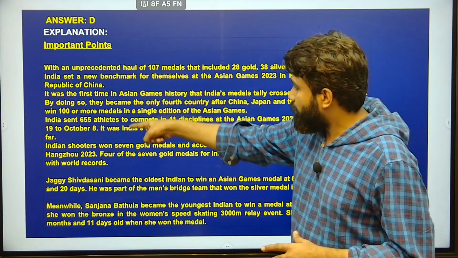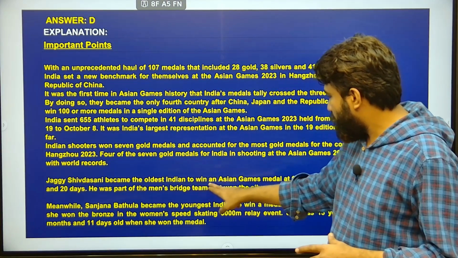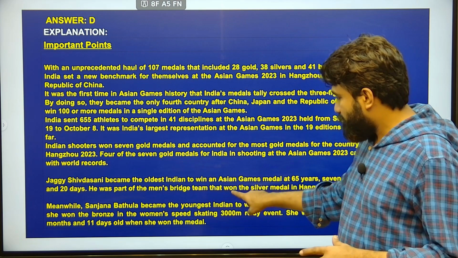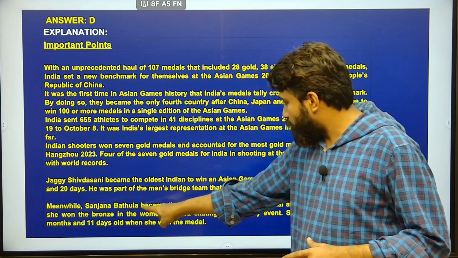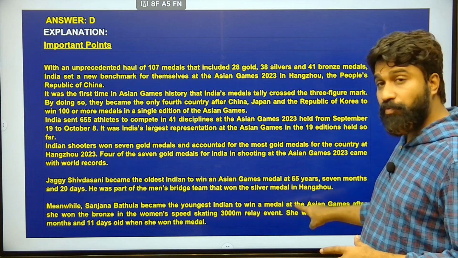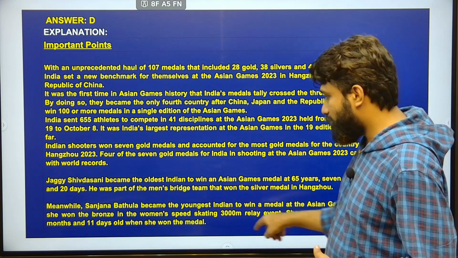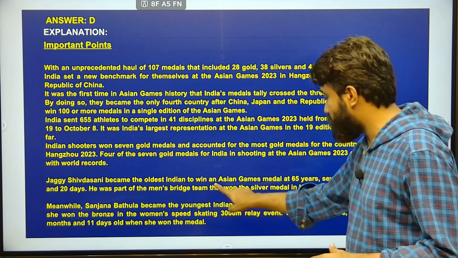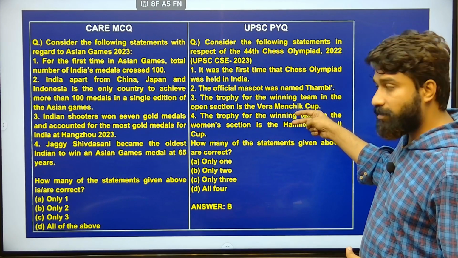Coming to important points, Jaggi Shivadasani became the oldest Indian to win an Asian Games medal, as part of the men's bridge team that won the silver medal in Hangzhou. Next, Sanjana Bhatula became the youngest Indian to win a medal at the Asian Games after she won the bronze in the women's speed skating 3000 meters. Here, the names may be reversed, as they are in the third and fourth statements.